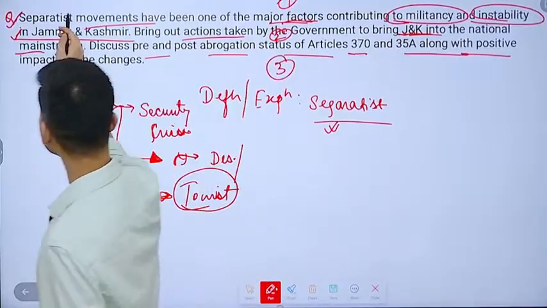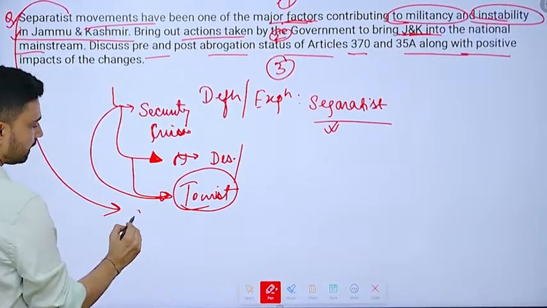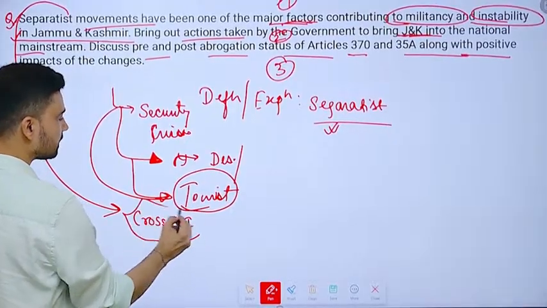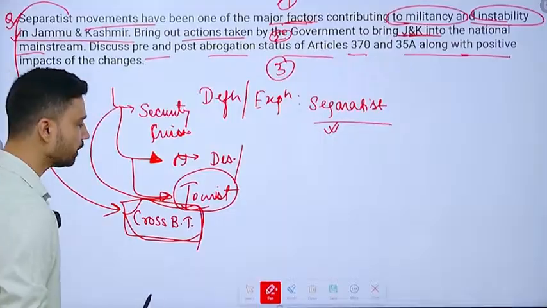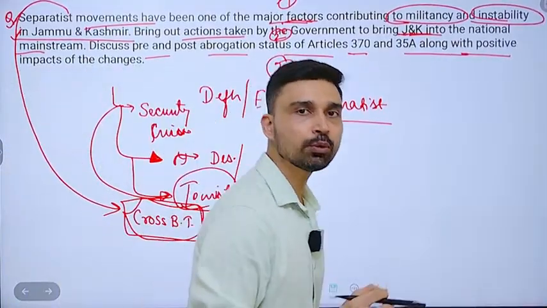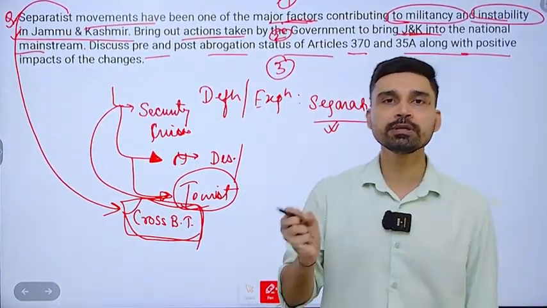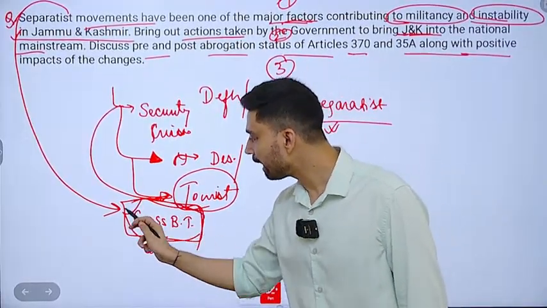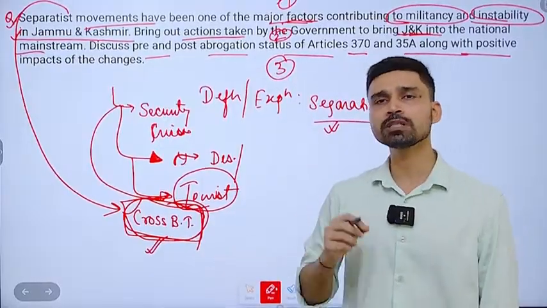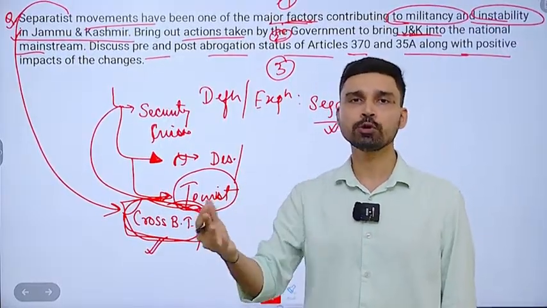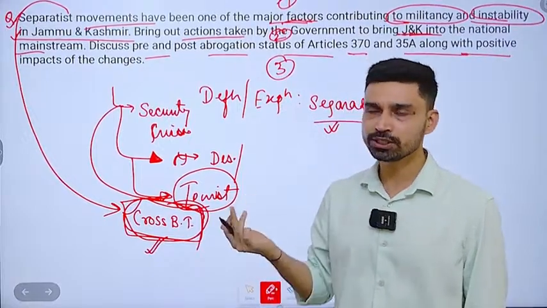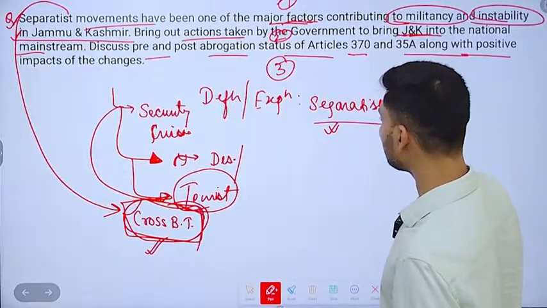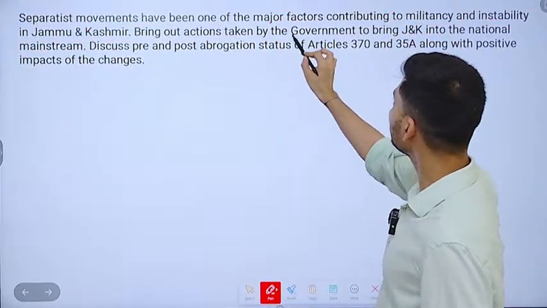Regarding the separatist movement, at the same time, you can also bring in another angle if you want, that it is linked very strongly with cross-border terrorism, because the success of separatism in Jammu and Kashmir to a large extent was also critical for the legitimacy of the Pakistan military. That's why the Pakistan military as well as the Pakistan ISI have clearly funded cross-border terrorism by helping and supporting several terrorist organizations such as again Lashkar-e-Taiba, Jaish-e-Mohammed and Hizbul Mujahideen.